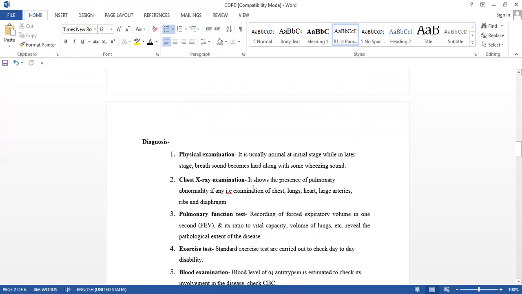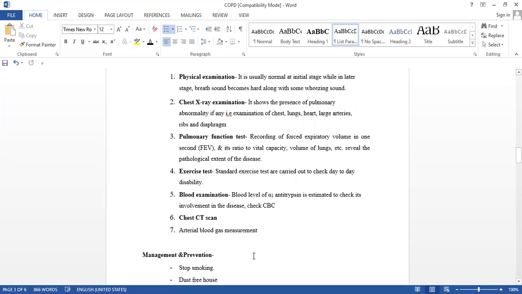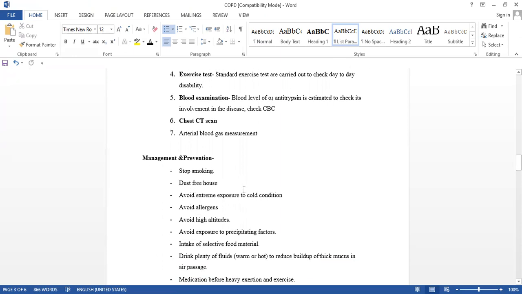All these are understood. This one: physical examination, chest X-ray examination, and what? Pulmonary function test, exercise test, blood examination, chest CT scan, and arterial blood gas measurement. Okay. And next one, management and prevention.